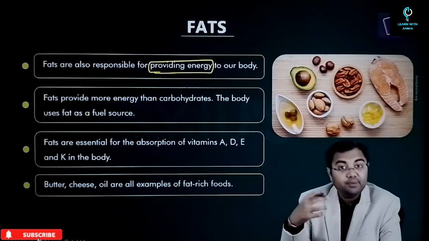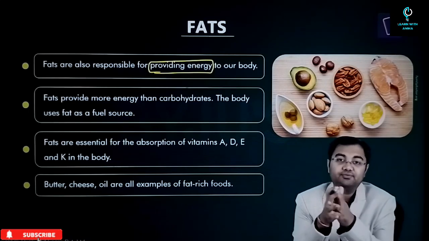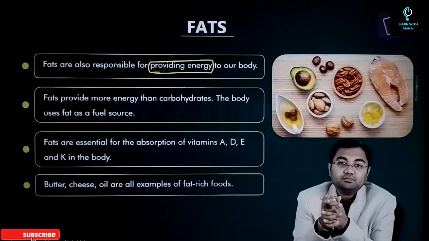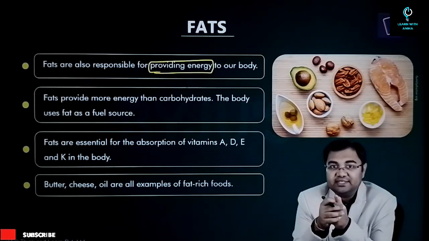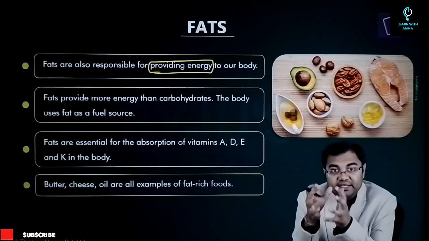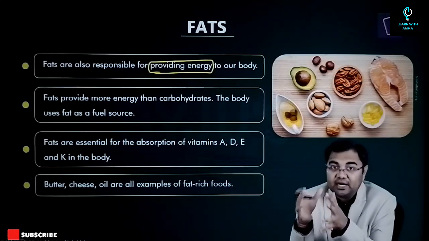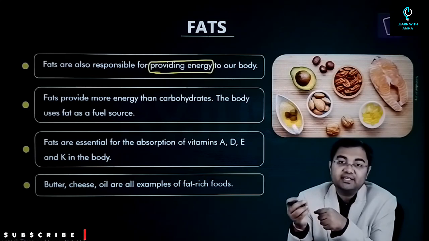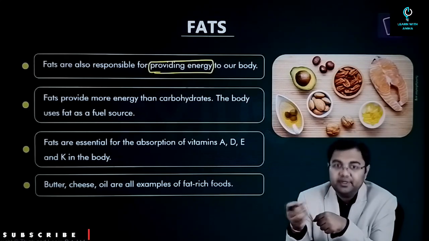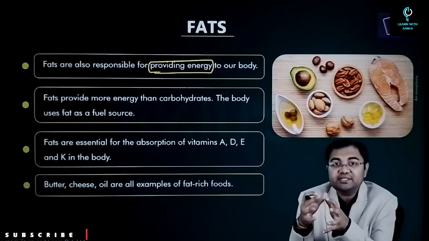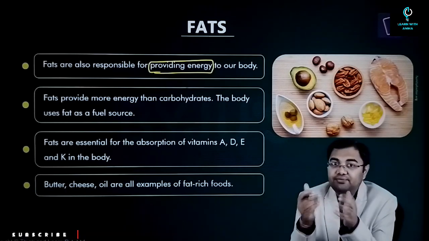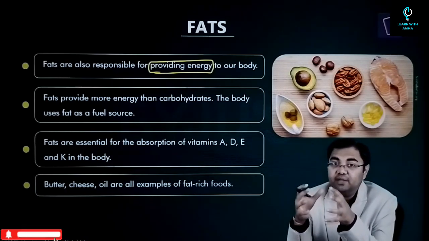When we were discussing having a balanced diet for preventing non-communicable diseases, one of the reasons for these diseases to occur, whether related to the heart or diabetes or anything else, is that sugars and fats play a very major role.